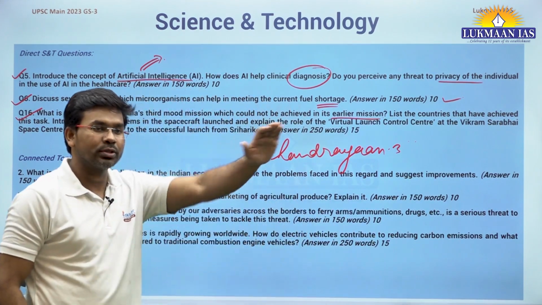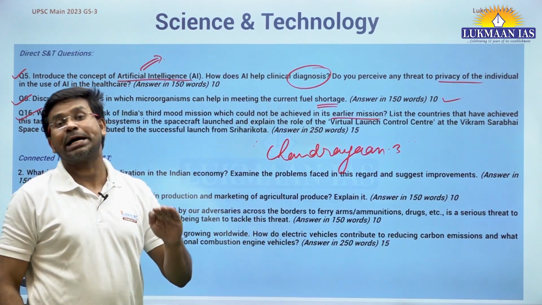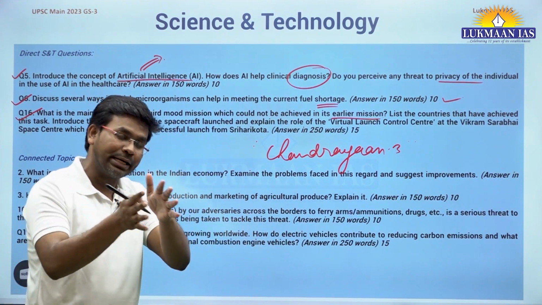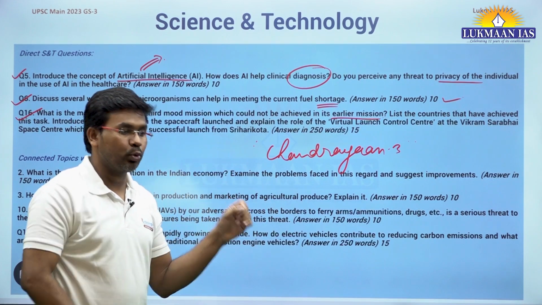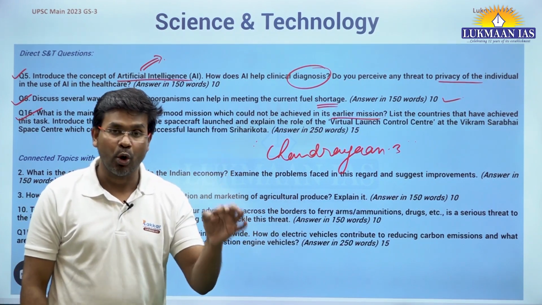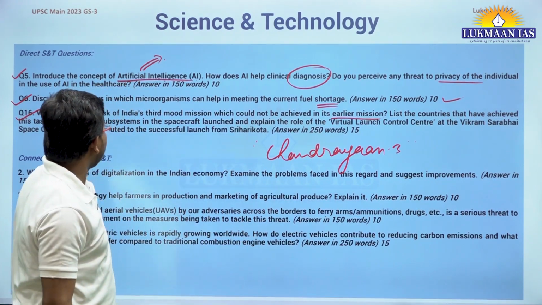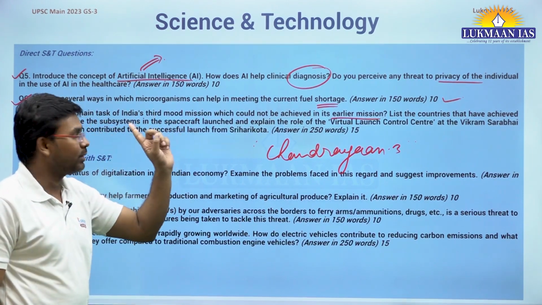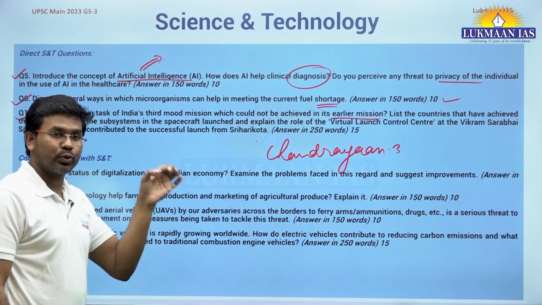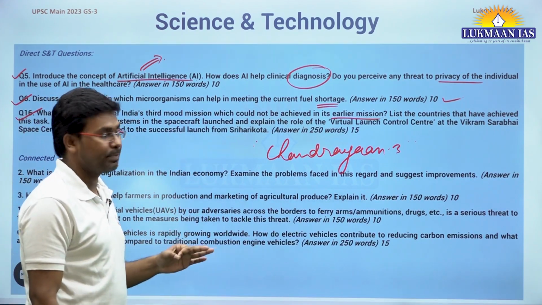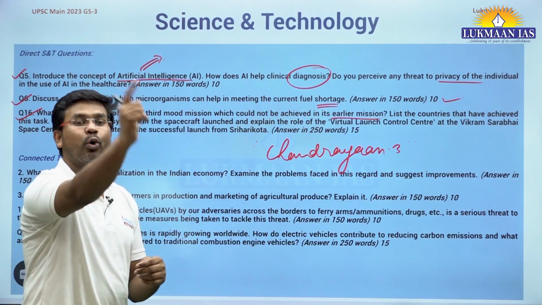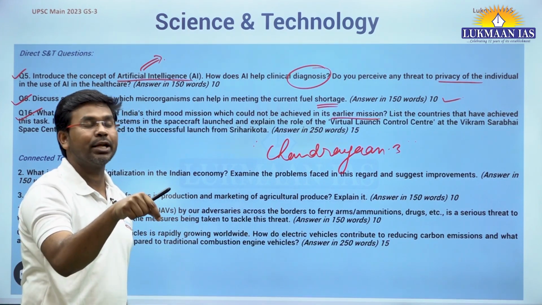The main task was to do a soft landing on the south pole of the moon, and then from the lander, the rover is going to come out and do in situ chemical analysis on the surface of the moon. They have asked about the main task of the third lunar mission, which was not accomplished by its previous missions like Chandrayaan 2. Chandrayaan 2 failed. Its orbiter was functioning, but the lander was not functioning.